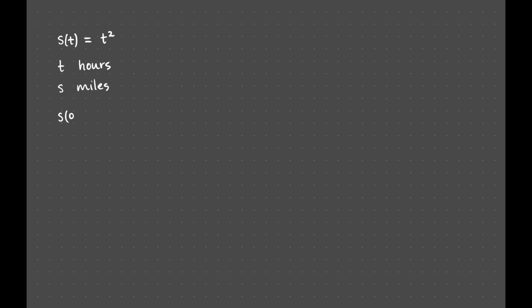For example, at the time t equals 0, the car is at position s equals 0, meaning that the car has not traveled anywhere. However, after 1 hour, which corresponds to the time t equals 1, the car is now at s equals 1, meaning that it has traveled 1 mile. Admittedly, such a car would be going very slow, making this example a little bit artificial. Indeed, the average velocity of the car over that hour is just 1, because the car achieved a change in distance of 1 mile over a change in time of an entire hour.